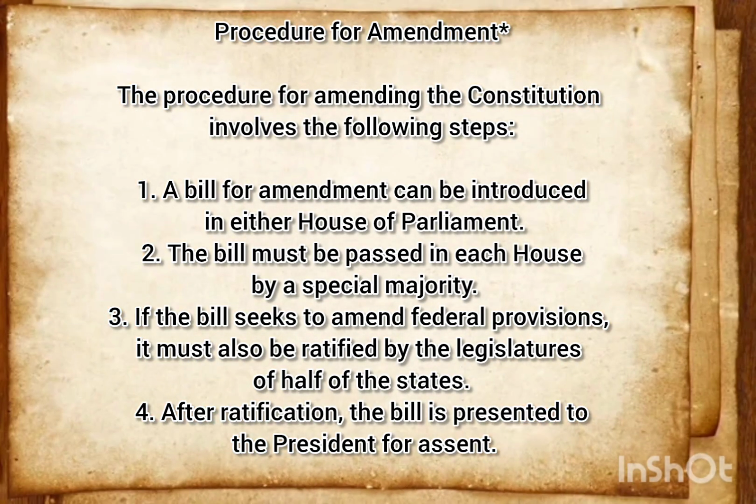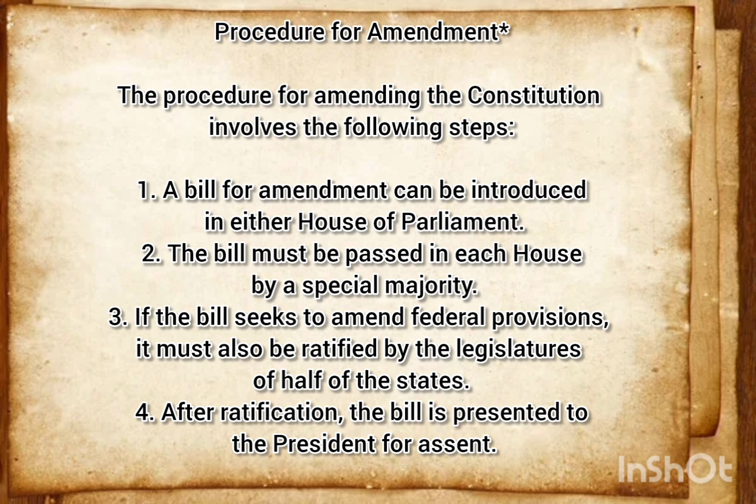Now we will learn about the procedure for amendment. The procedure for amending the Constitution involves the following steps. First, a bill for amendment can be introduced in either house of Parliament, which means it can be presented in the Lok Sabha or the Rajya Sabha. The bill must be passed in each house by a special majority, following the majority procedure required so that it can be passed.